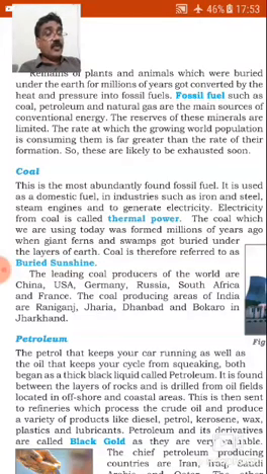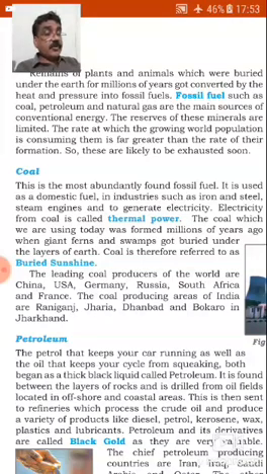The coal which we are using today was formed millions of years ago when giant ferns and swamps got buried under the layers of the earth. Coal is therefore referred to as buried sunshine.